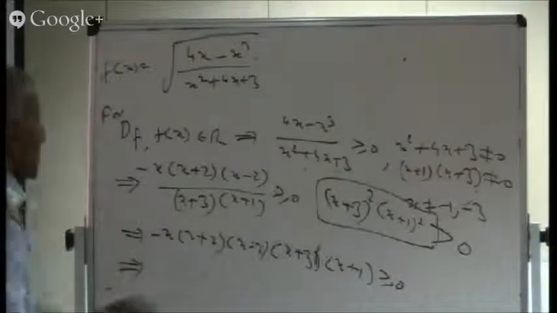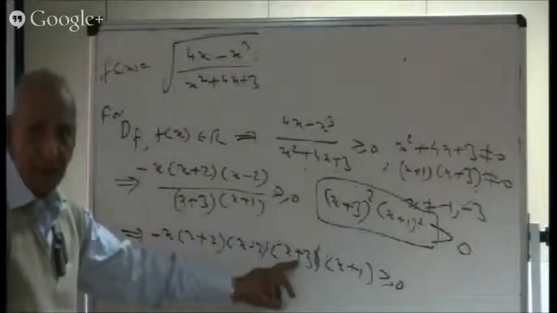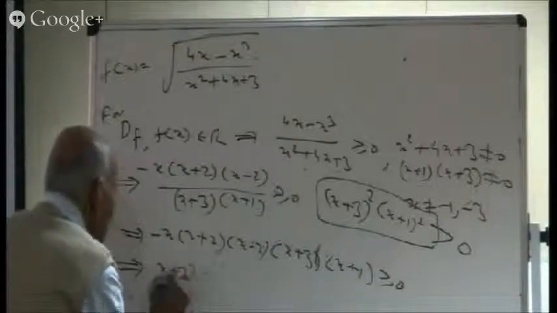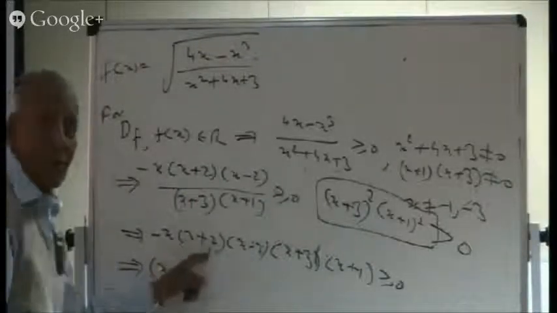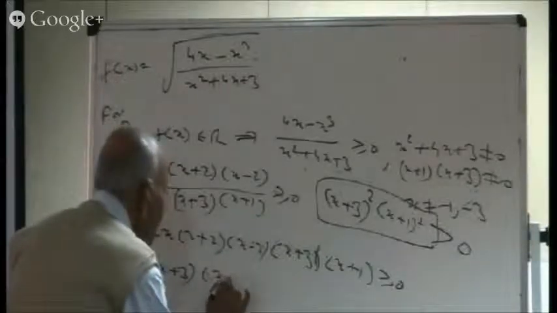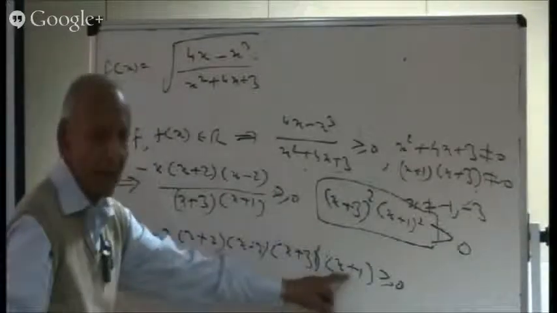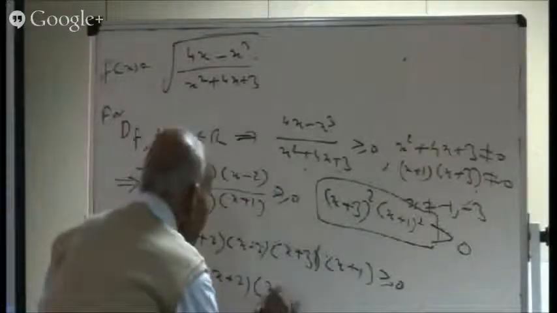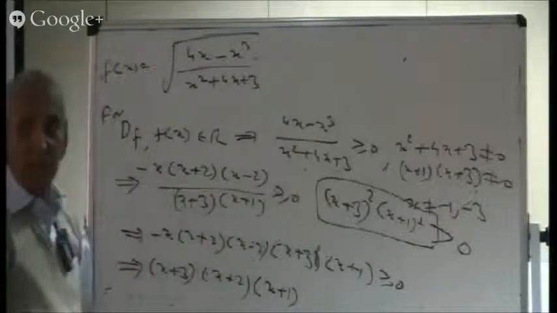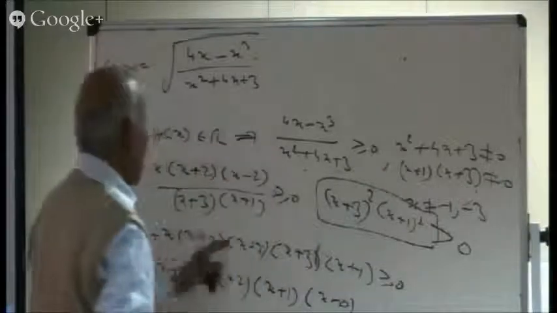The step is I want to write these numbers. This is connected with -3. Is it all right? So I want to write this step first, x plus 3. Then this number is connected with -2, so I am writing -2. Then this number is connected with -1. Then this number x, can I write x minus 0? And then is x minus 2.